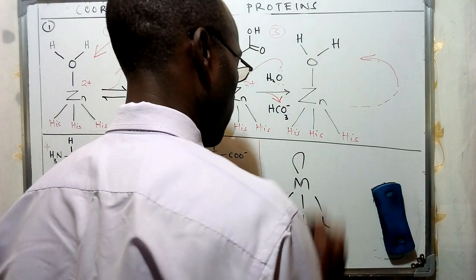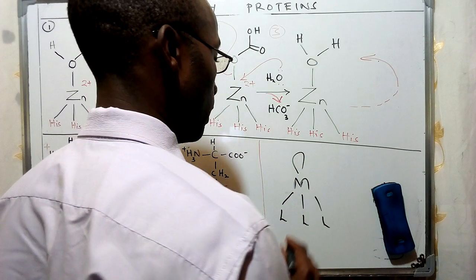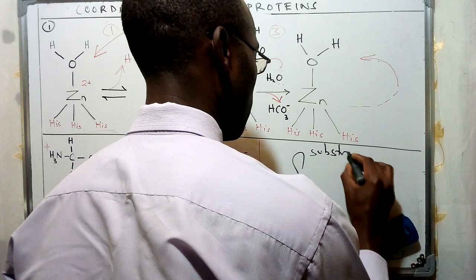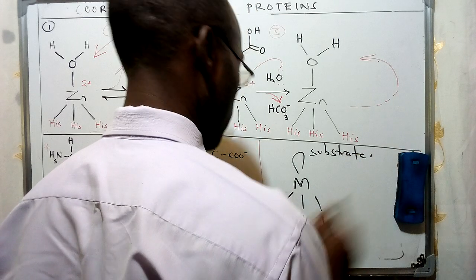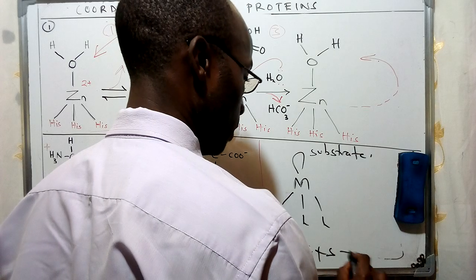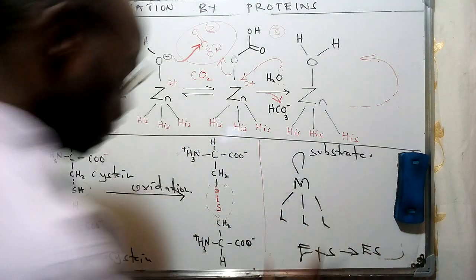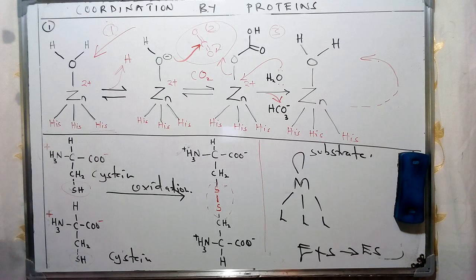So in this case, we shall have an empty orbital which is going to be particularly occupied by the substrate in this equation of enzyme plus substrate, which is going to be forming enzyme substrate, and this situation is going to be regarded as an inactive form of this specific type of complex.